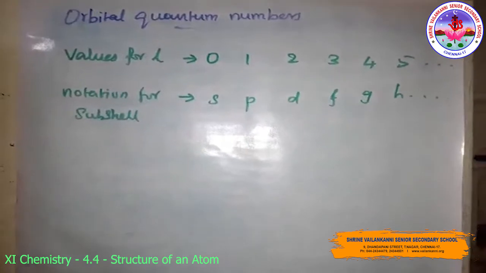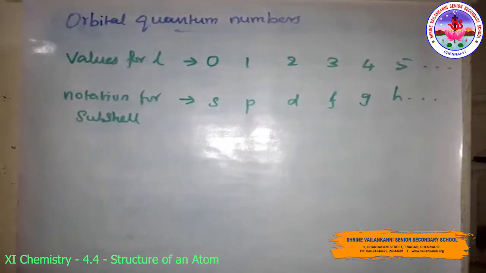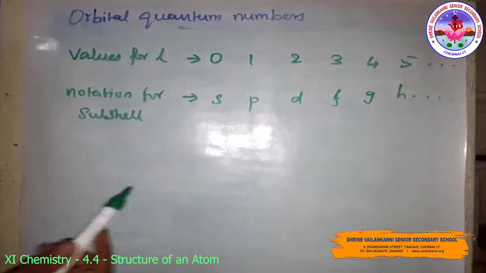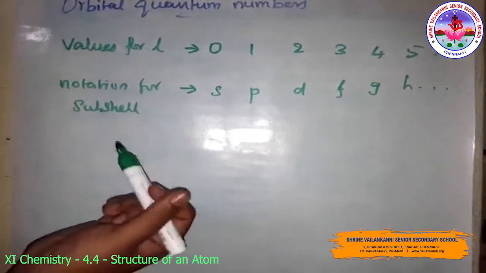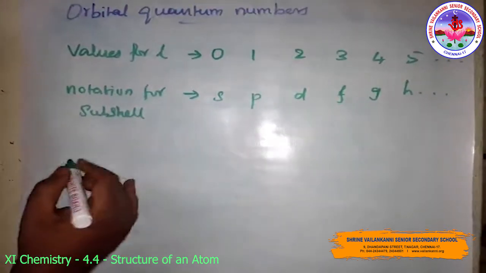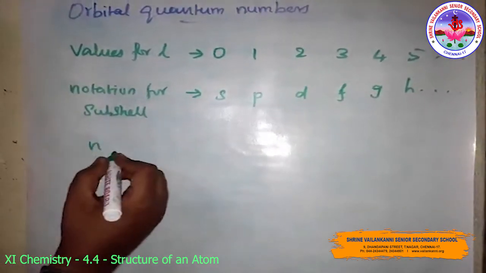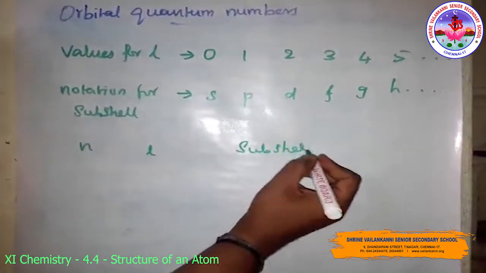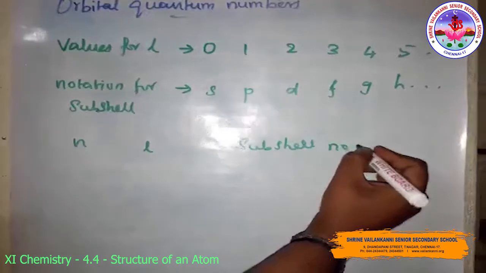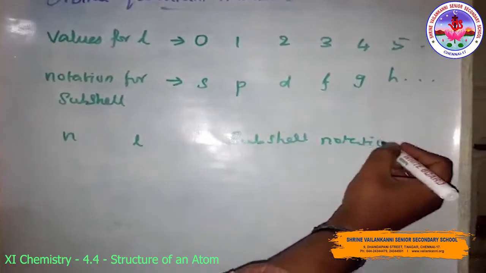Then, for the given principal quantum numbers, the values of l and the corresponding subshell notation, I will show you: n, l and subshell notation.